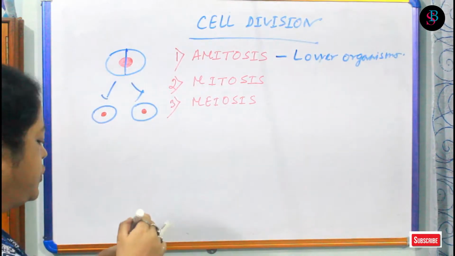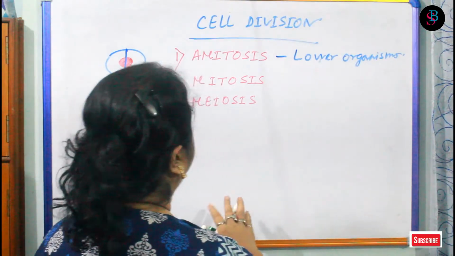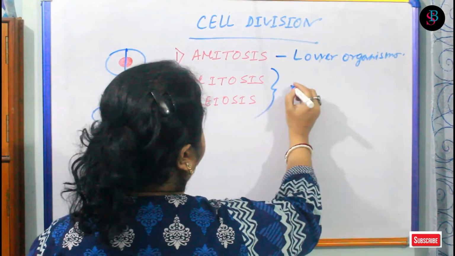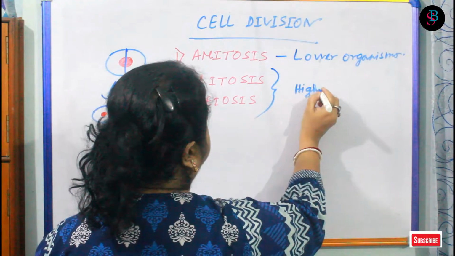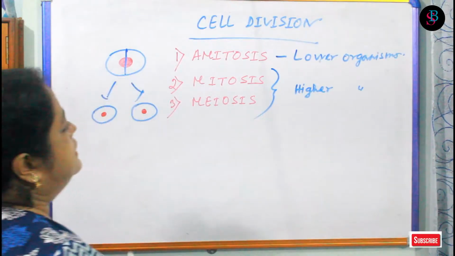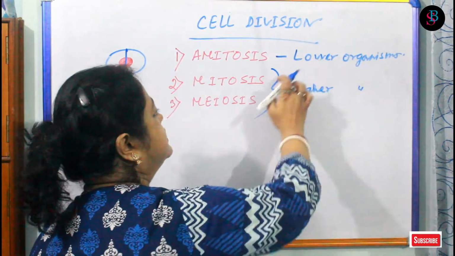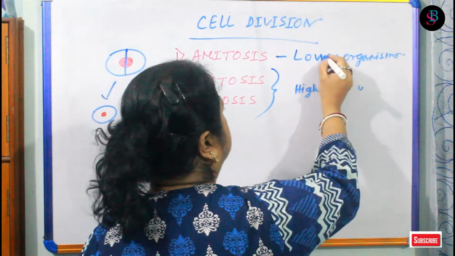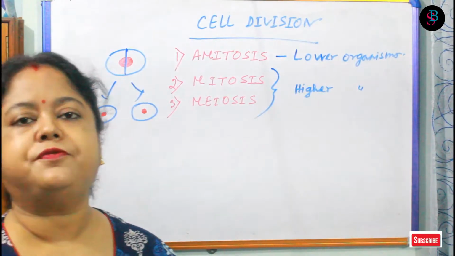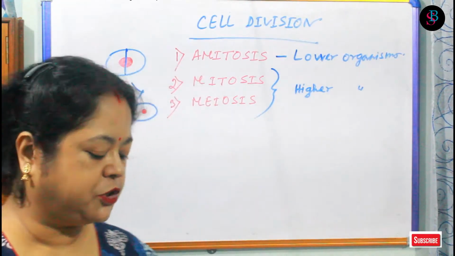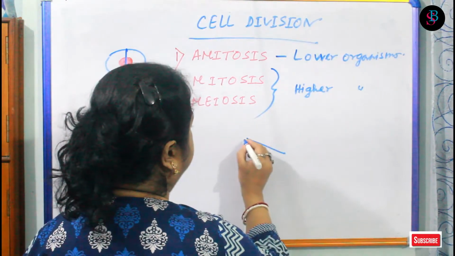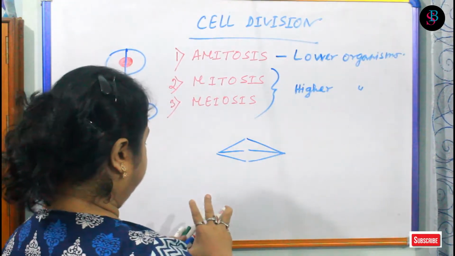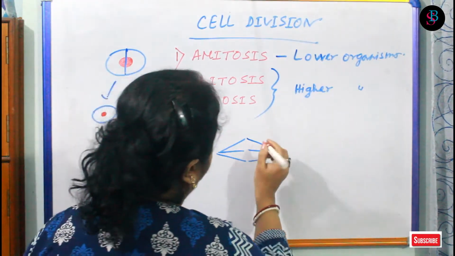But mitosis and meiosis are both present in higher organisms, and these are scientific methods to separate the cells. Why? Because in mitosis and meiosis, we can see that the spindle fiber is formed. By the formation of the spindle fiber, the chromosomes get aligned in this manner. This is the spindle fiber, suppose. So chromosomes are arranged in this manner.